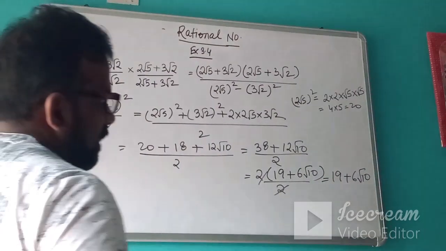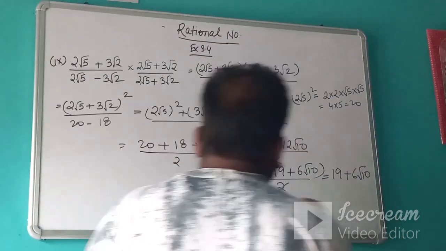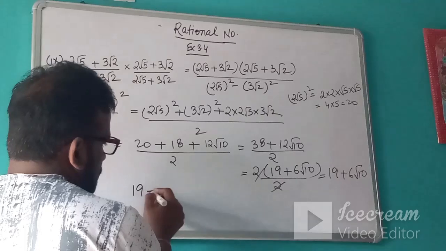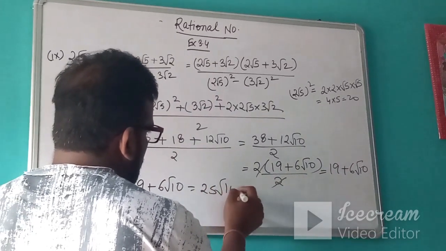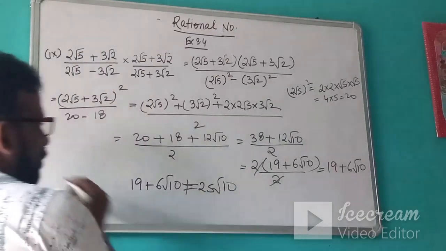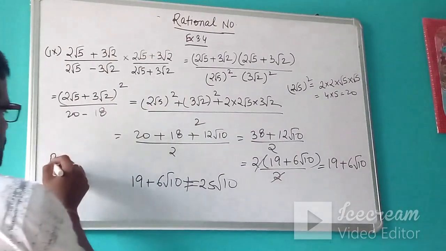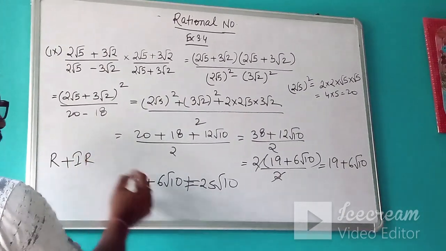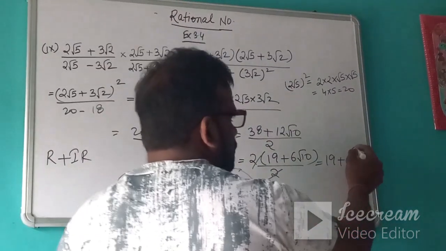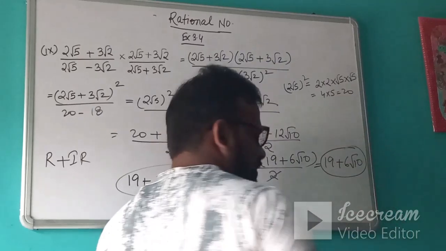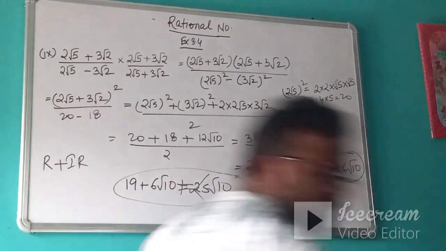Now one more thing: many times you are writing it like 25 root 10. It is absolutely wrong. I have already told you, you cannot add a rational number with an irrational number. So don't do this. Your answer will be 19 plus 6 root 10.